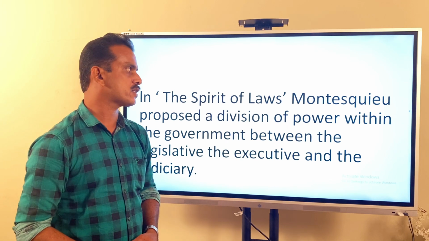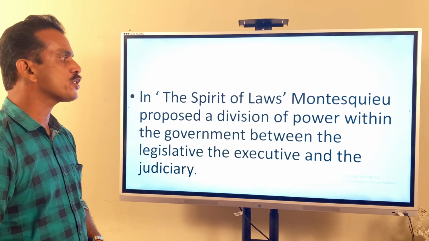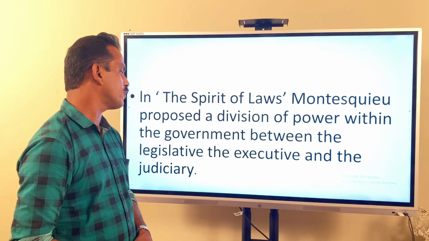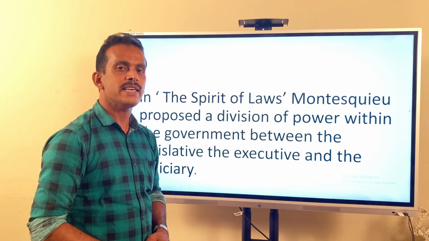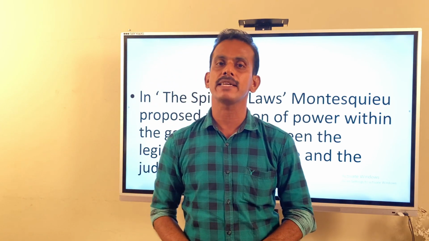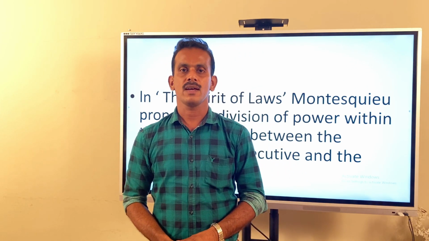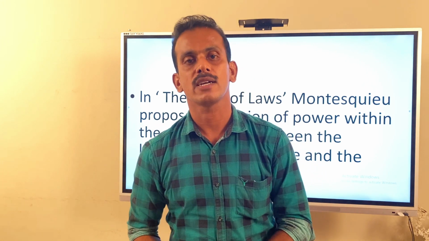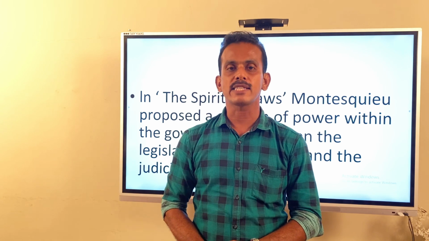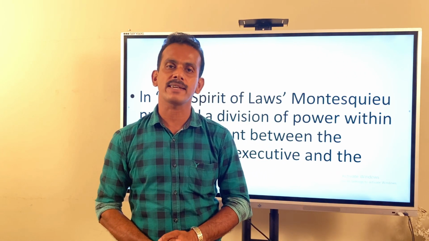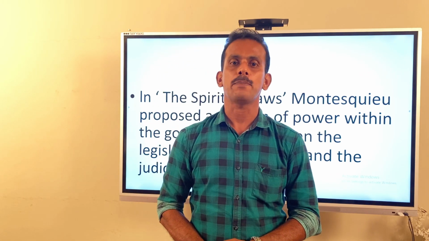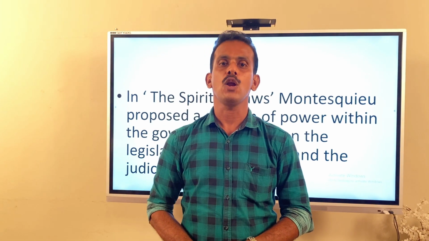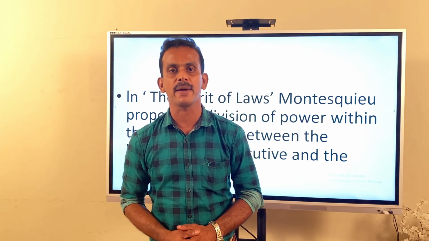In The Spirit of Laws, Montesquieu proposed a division of power within the government between the legislative, the executive, and the judiciary. Inspired by these ideas, the people of France were ready to protest against the monarch. At the same time, the population of France increased. The price of food rose in the market. Long queues were made in front of the bakery.